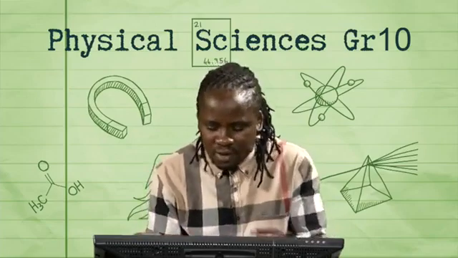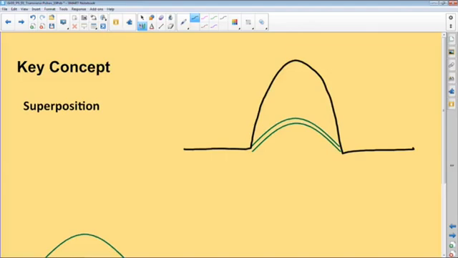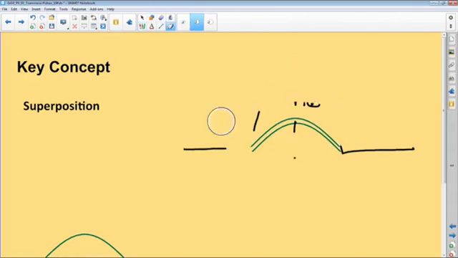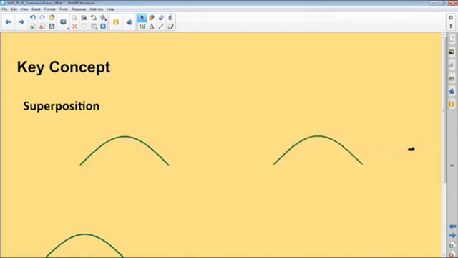In this case, these two are met in the same space at the same time. So the resulting disturbance which occurs as a result of the two pulses is, let's say, A plus B in this case. Now we had a crest meeting a crest. Once they've met each other, they would obviously pass each other. The one will continue in its original direction of motion, and the other one will also continue in the other direction. So as a result, we say superposition has taken place.